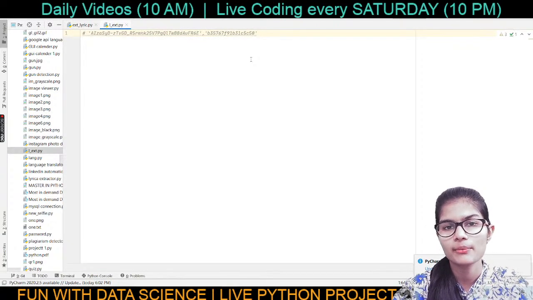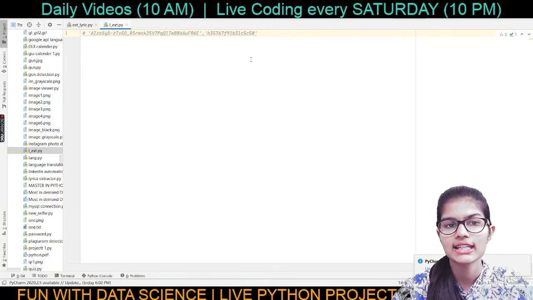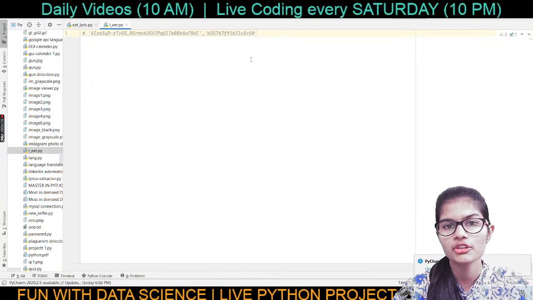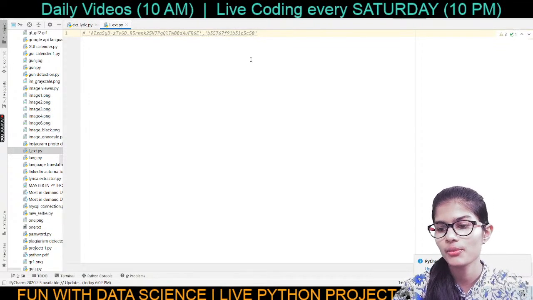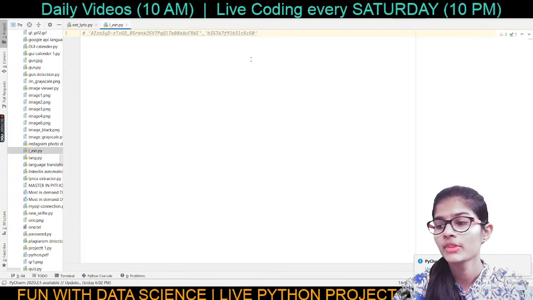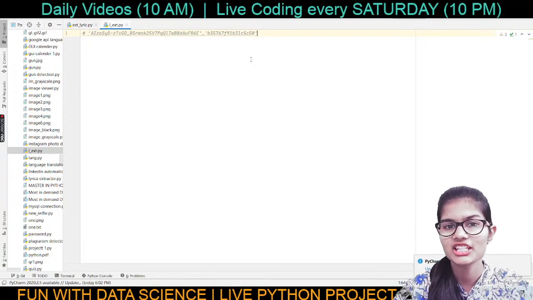We'll be using the GUIs from Tkinter and doing some cool stuff. The name of the project is Lyrics Extractor. Today you'll be making a GUI lyrics extractor. It means that you can put in any name of a song and you will get the lyrics of that particular song. This is how today's project is going to be.